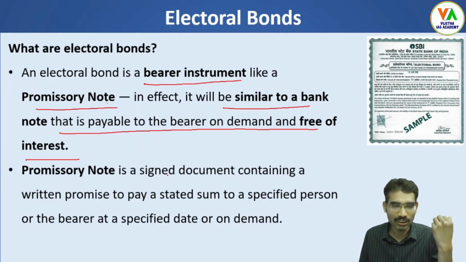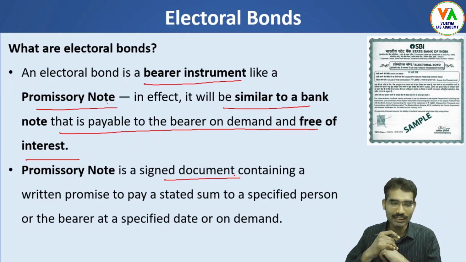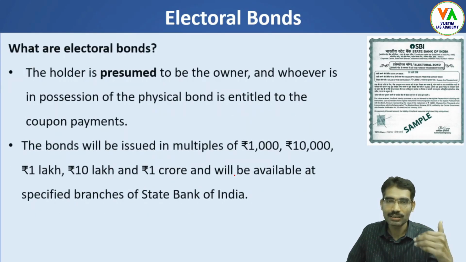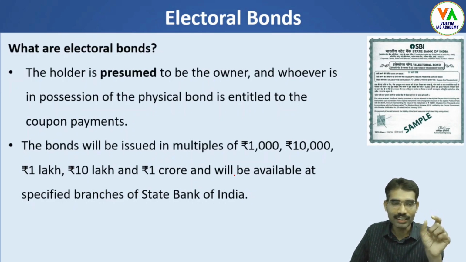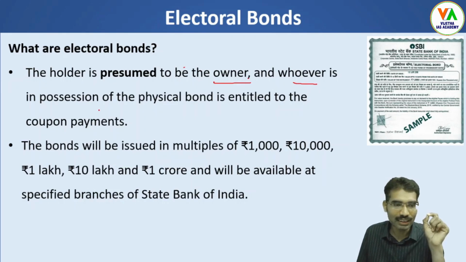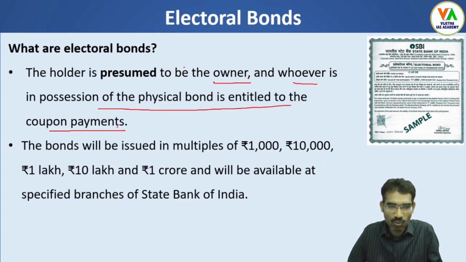What is a promissory note? It is a signed document containing a written promise to pay a stated sum to a specified person or the bearer at a specified date or on demand. So this promissory note mechanism is implemented in the electoral bond scheme. Now the holder is presumed to be the owner, and whoever is in possession of the physical bond is entitled to the coupon payment.